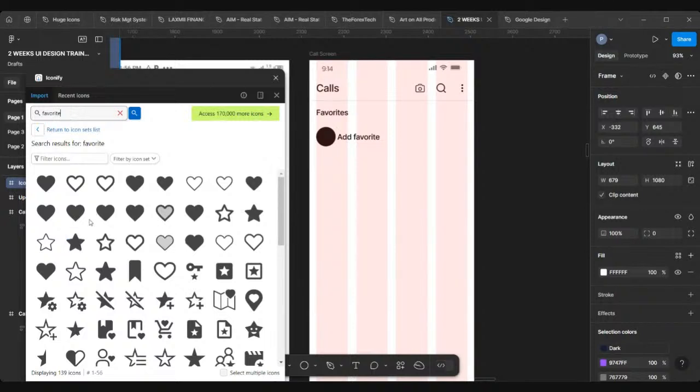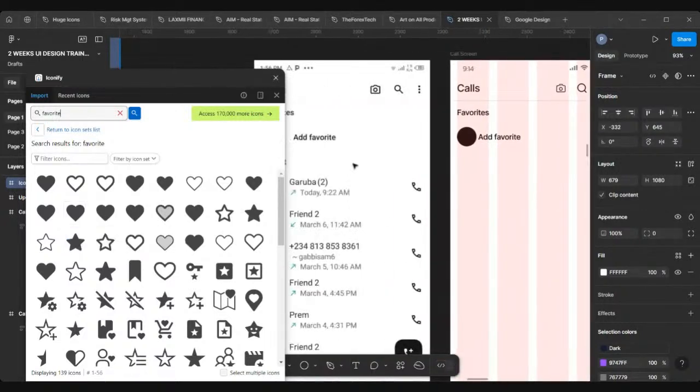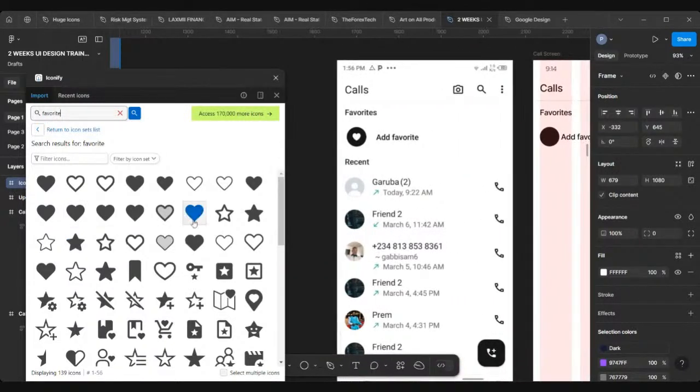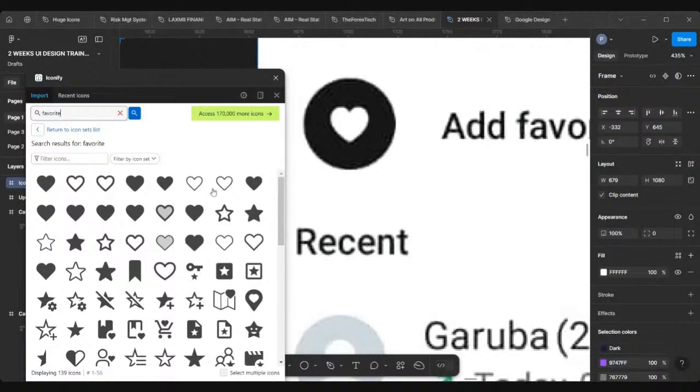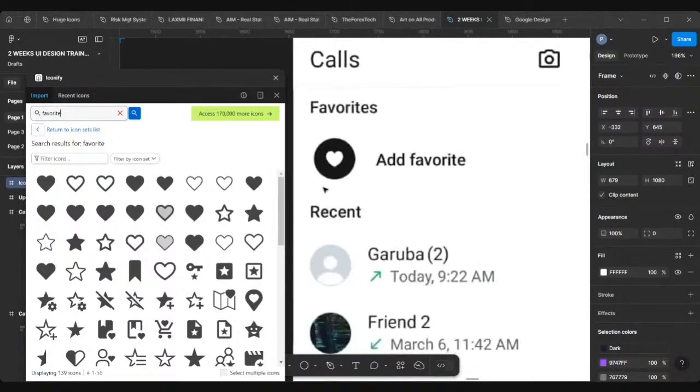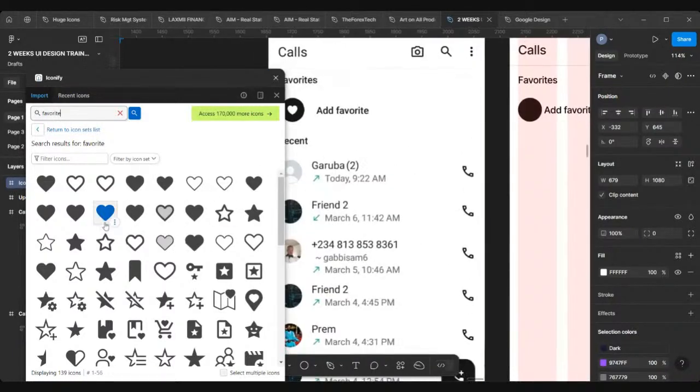You can see it, right? So I'll just get something nice, something that looks close to what we have there. Okay, I think the edge is not sharp like that, so this should work. Let's just take something close because of time. I'll take this first one, so I'll just click and drag it out.